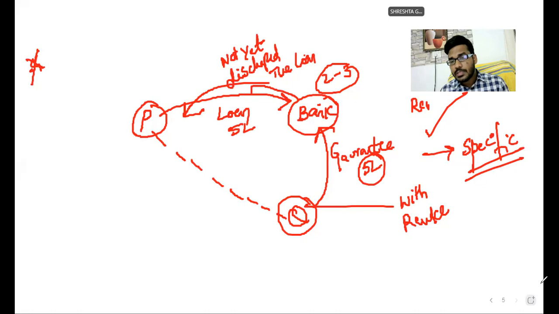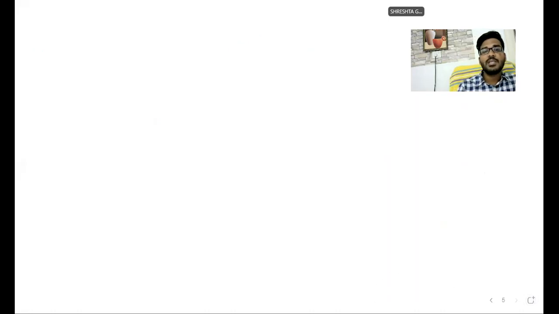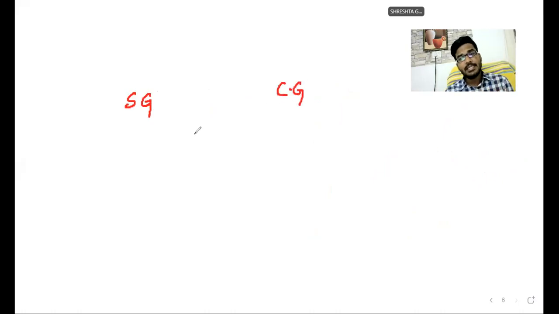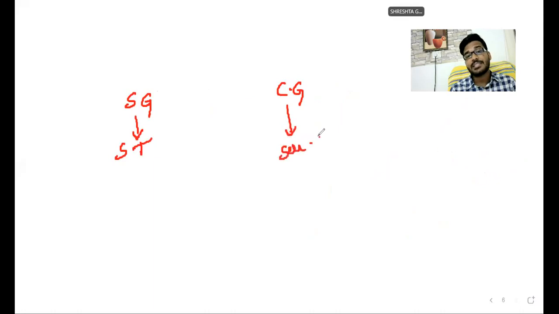Till now, what we have discussed is what a specific guarantee is and what a continuing guarantee is. A specific guarantee is provided for a specific transaction. A continuing guarantee is provided for a series of transactions. Can a specific guarantee be revoked? Normally it is not revocable.